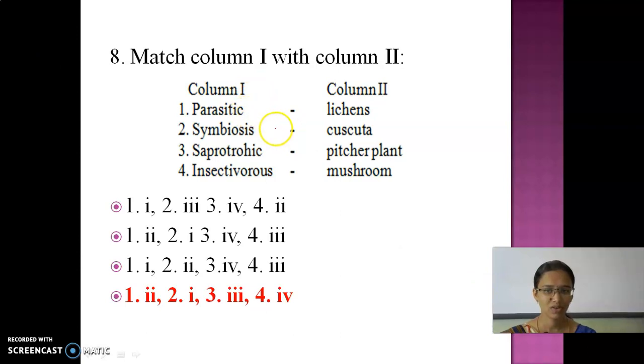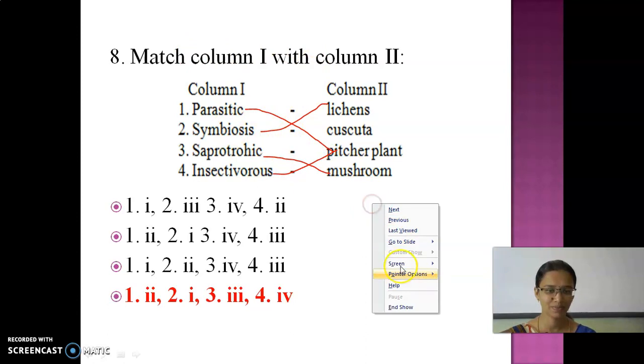See here. So what is the first one's answer? Parasitic is pitcher plant. Example of parasitic is pitcher. And then symbiosis, yes, lichens. Both of them are benefited. And then saprotrophic, yes, mushroom. And then insectivorous. What is that insectivorous? Sorry, children. Parasitic is Cuscuta. Parasitic is Cuscuta, insectivorous only pitcher plant.